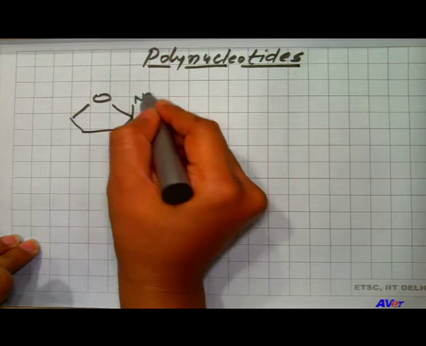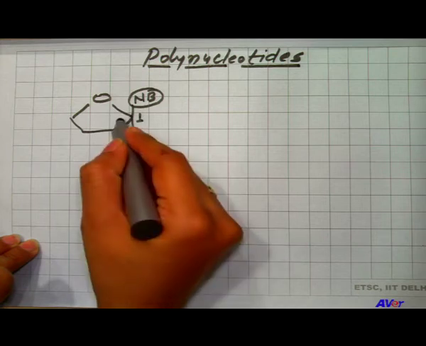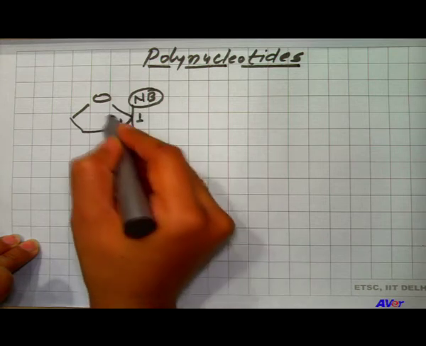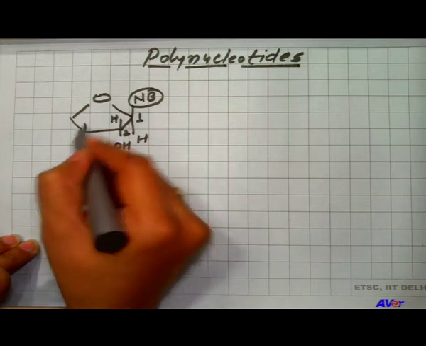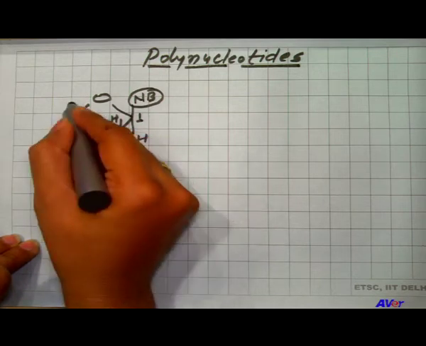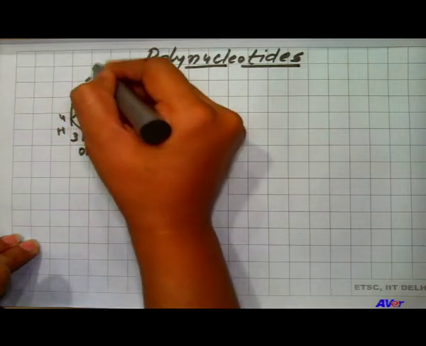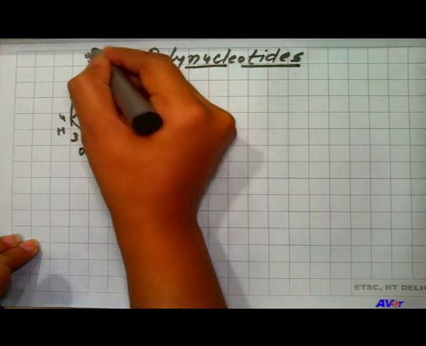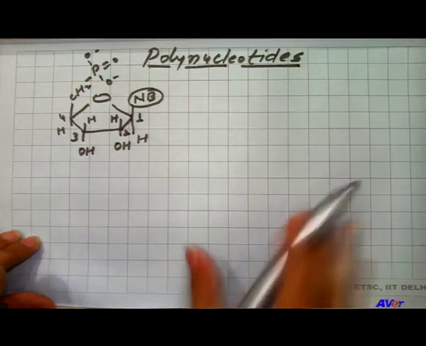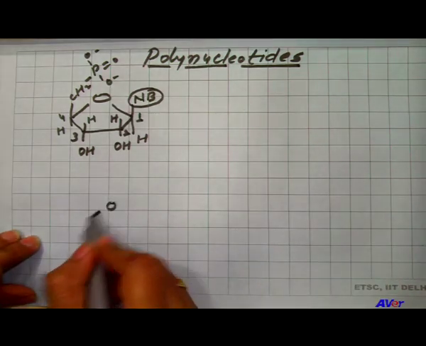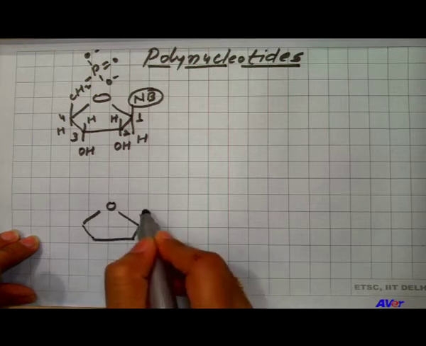Here we have a nitrogenous base at the first number of carbon. Here is the alcohol, second number of carbon, alcohol at third number of carbon, so this one is one nucleotide. Let us draw another nucleotide so that we can understand how two nucleotides combine together.